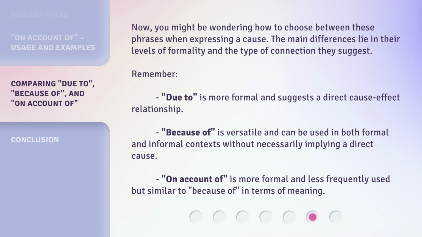Now, you might be wondering how to choose between these phrases when expressing a cause. The main differences lie in their levels of formality and the type of connection they suggest. Remember, due to is more formal and suggests a direct cause-effect relationship. Because of is versatile and can be used in both formal and informal contexts without necessarily implying a direct cause. On account of is more formal and less frequently used but similar to because of in terms of meaning.